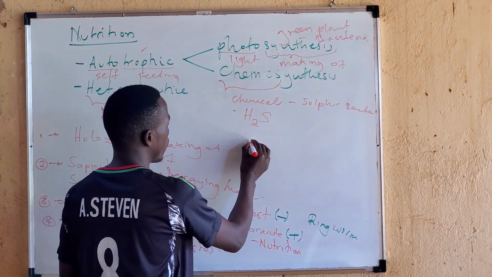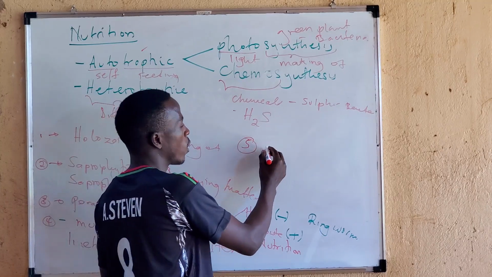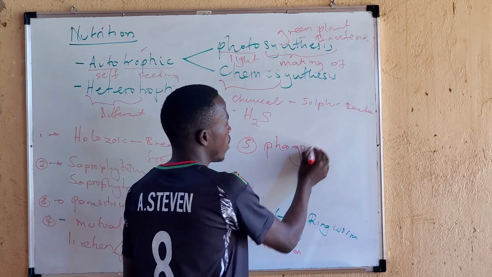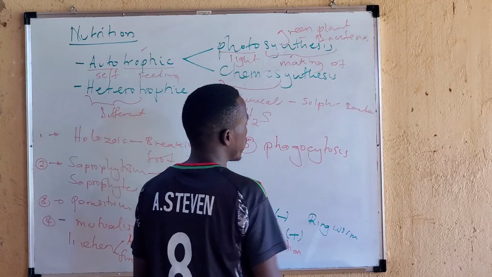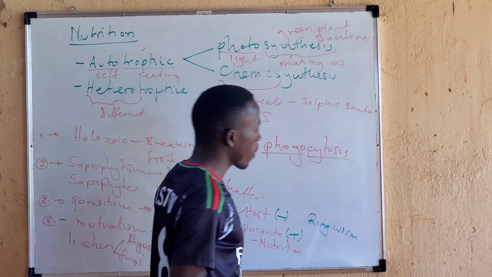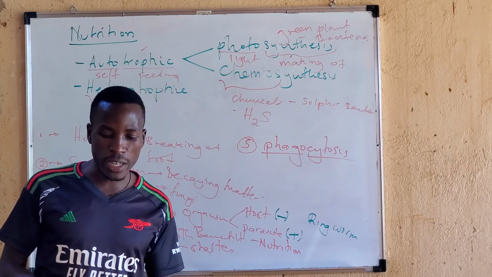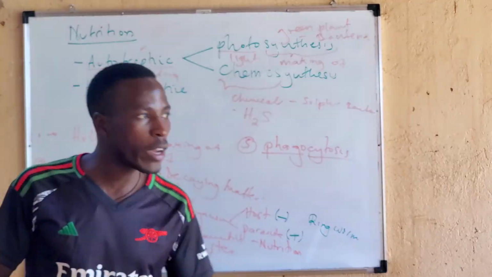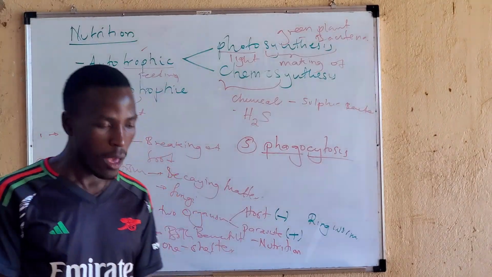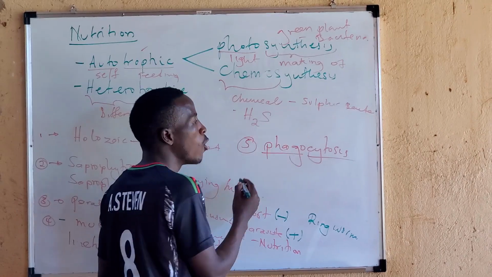Okay. Let's go to number 5, which is called phagocytosis. Under phagocytosis, we have two words: phago and cytosis. Here we see single-celled organisms feeding in this mode.